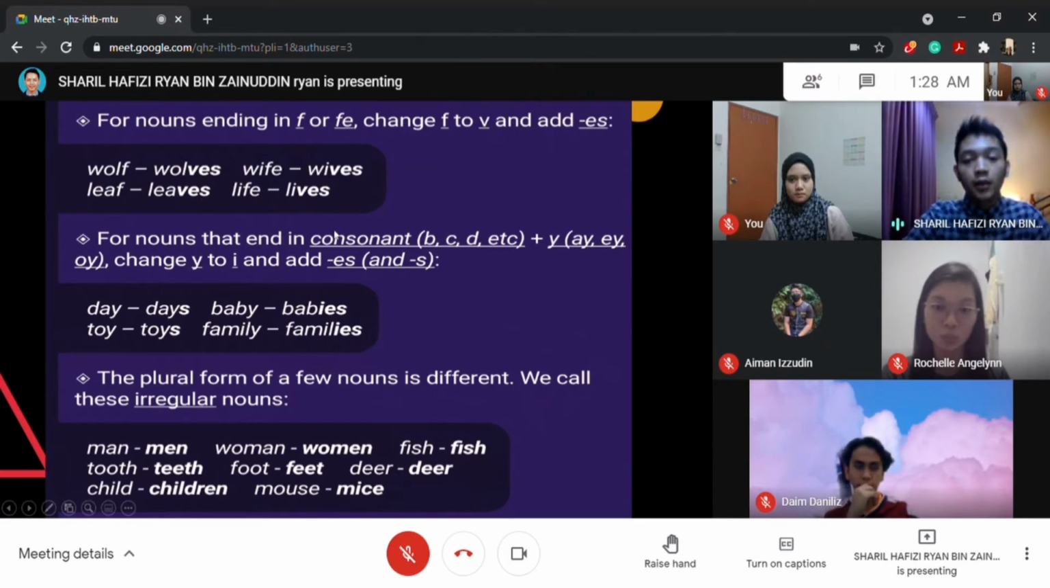For nouns that end in a consonant plus Y, like B, C, D, and so on, change Y to I and add ES. For vowel plus Y, like AY, EY, you just add S. It depends on the word. For example, day. You don't have to change the Y to I. You just add S at the end of the word, so days. Whereas for baby, you have to change the Y to I and add ES at the back, so it becomes babies. Here are other examples. Family becomes families. Toy, you just add the S, so it becomes toys.